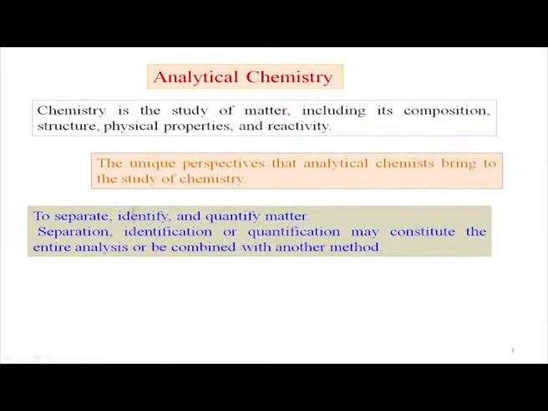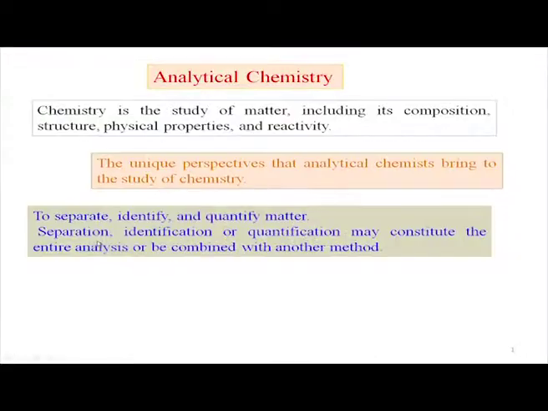So, the initial thing is identification. We qualitatively identify in a particular matter, a particular solution or a particular blood sample whether iron, the species we are talking about, is present. After the separation, we initially identify the species.